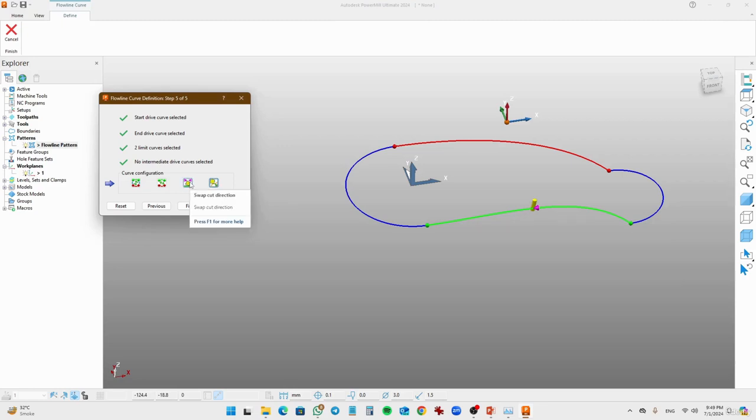Curve configurations mean swapping the cut, the direction of the cut, backward and forward, the direction of the ending curves and the start curves by swapping them, or changing the curve definitions. Your guide curves will become the cross curves, and the cross curves will become the guide curves.